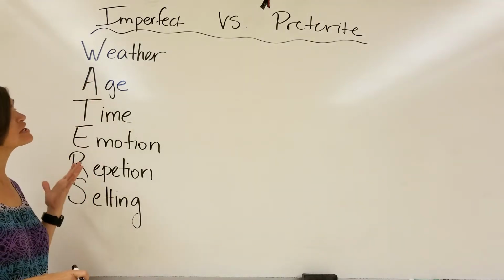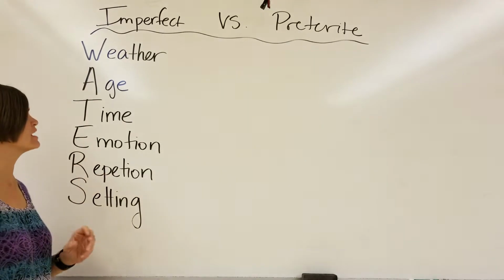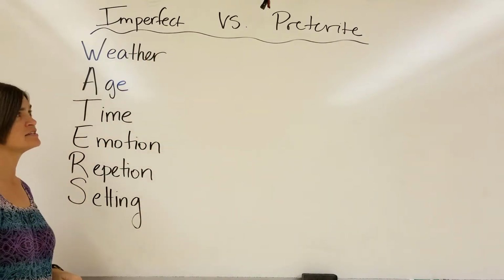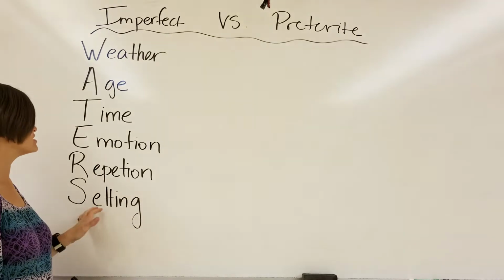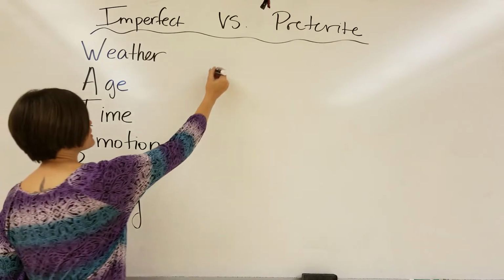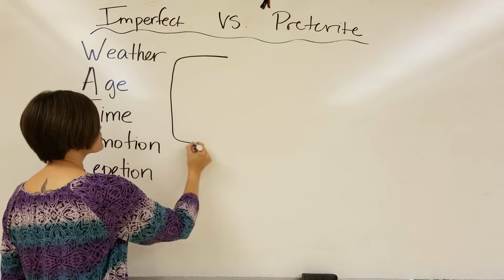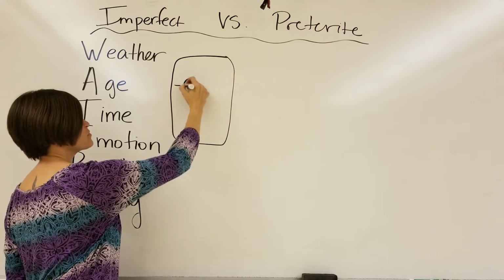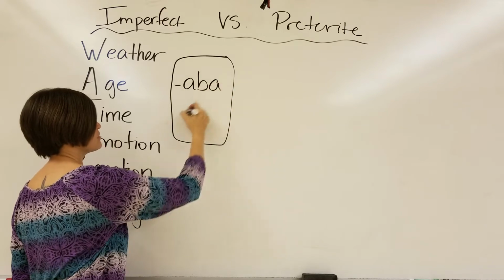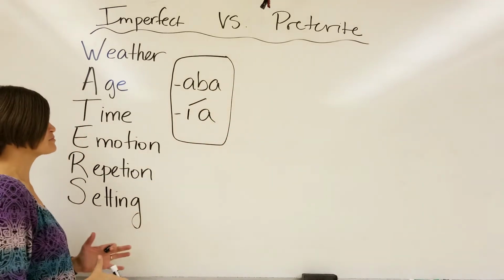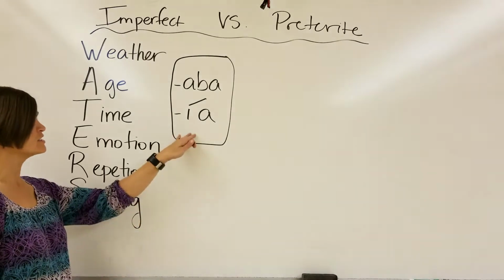So we conjugate with the -aba ending or the -ía ending. This is the -aba, -ía side of things, the imperfect. And this WATERS acronym should help us remember when to use each one. Okay, so if you are getting more and more familiar with this acronym, we also should remember that this is the -aba and -ía ending, so that we know, okay, it's imperfect, now how do I conjugate it? Conjugate it like this.